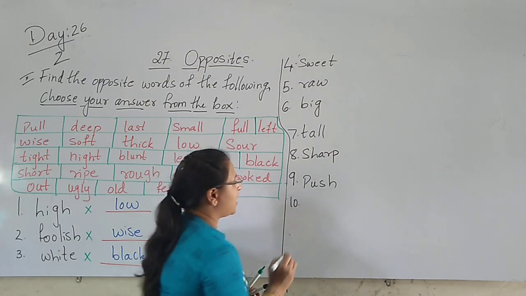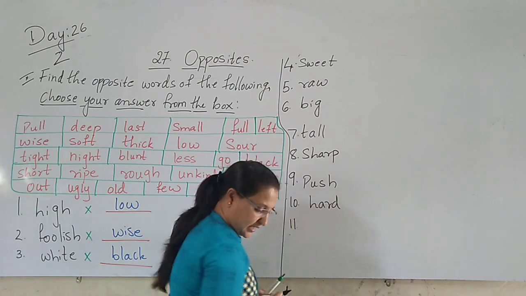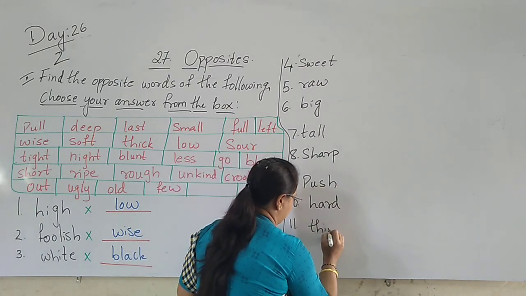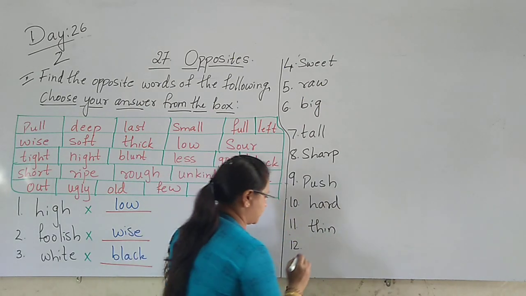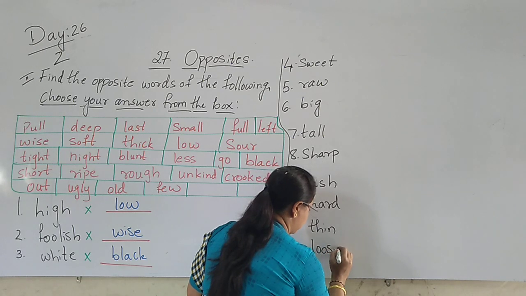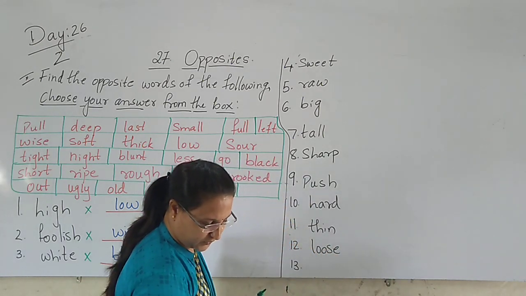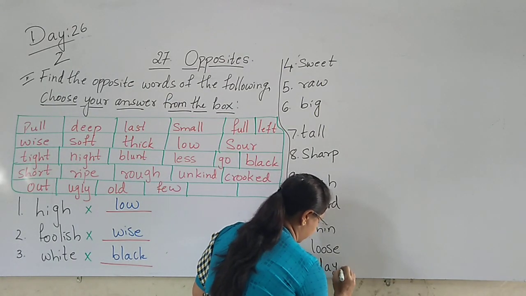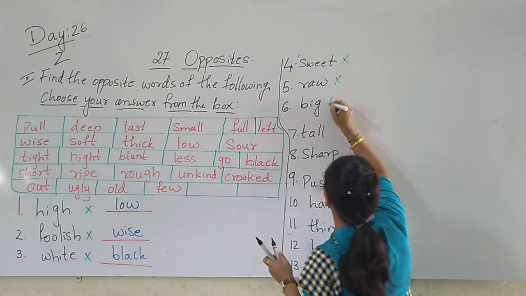10th is hard, and the 11th is thin. 12th one is what here? Loose. 13th one is what here? Day. 13th one is day. So now we have to write the opposite for these words.